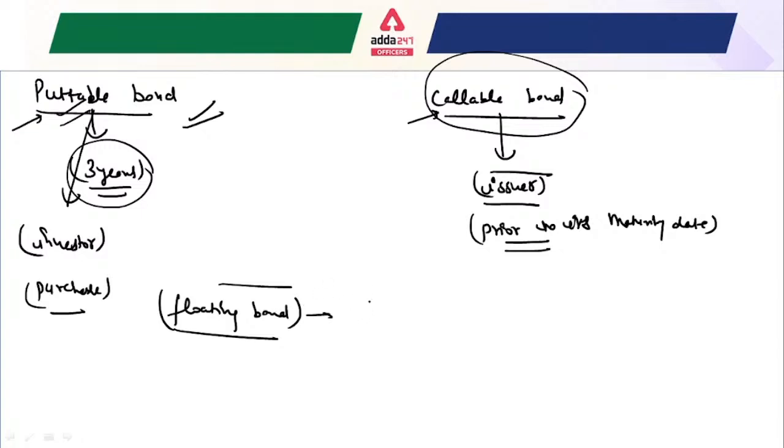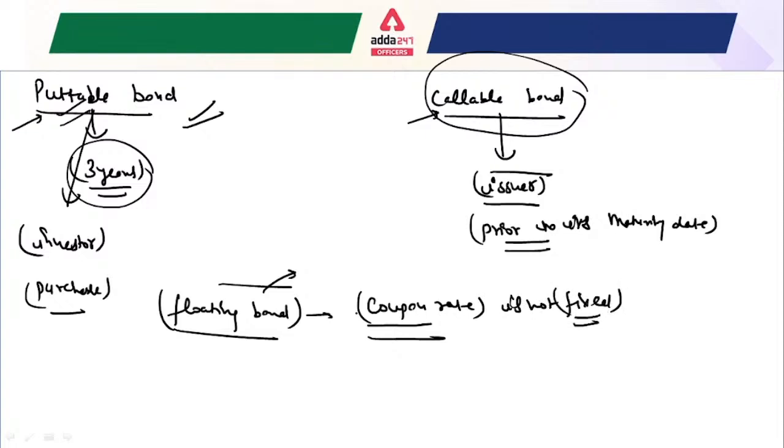Whenever the coupon rate is not fixed and changes with the market interest rate, that is known as a floating bond. So from your exam point of view, if I ask what the different types of bonds are, that is important.